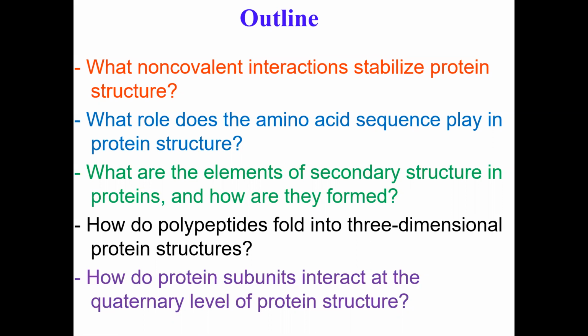And we'll also talk about the final higher level structure, which is the quaternary structure. If you recall, I have been showing you the structure of hemoglobin, and that's a classic example of a quaternary structure where four individual polypeptides come together and form a functional protein.